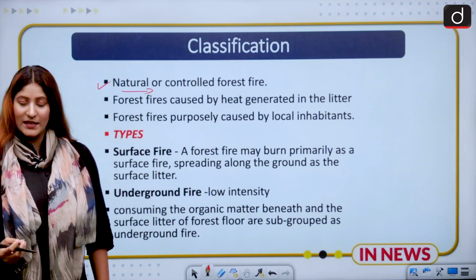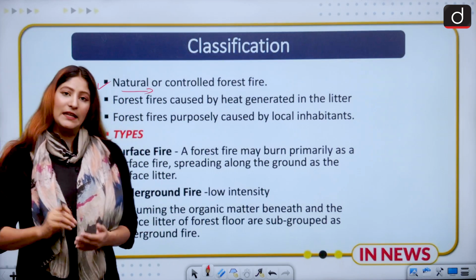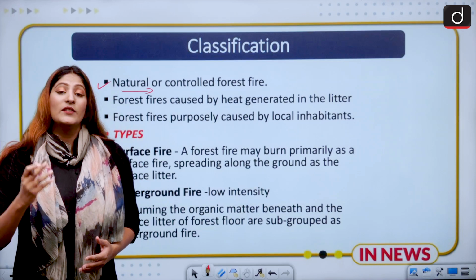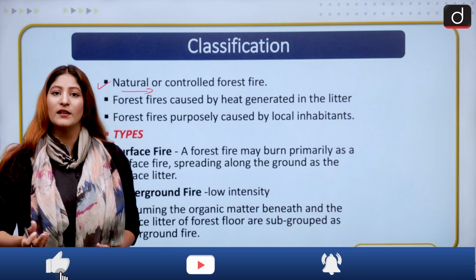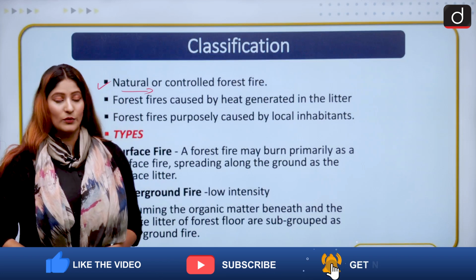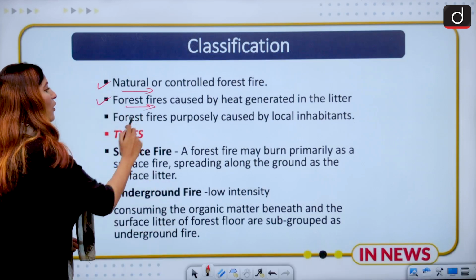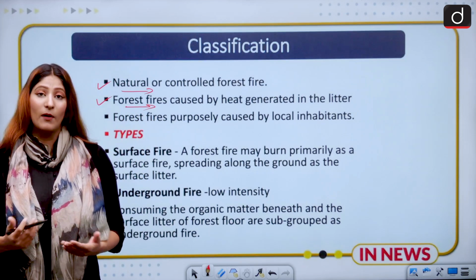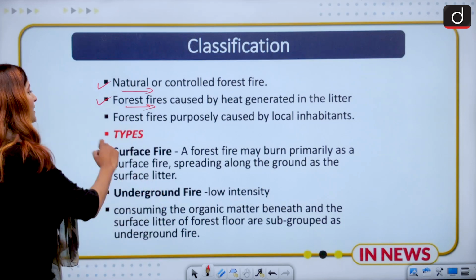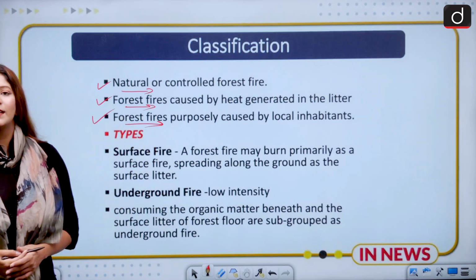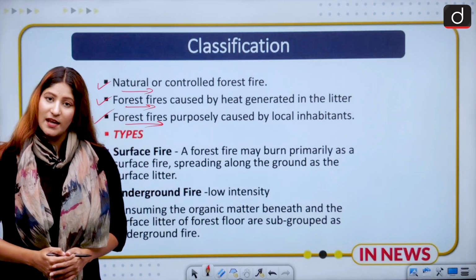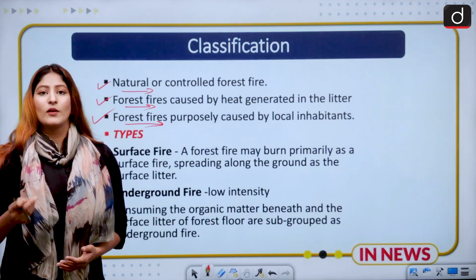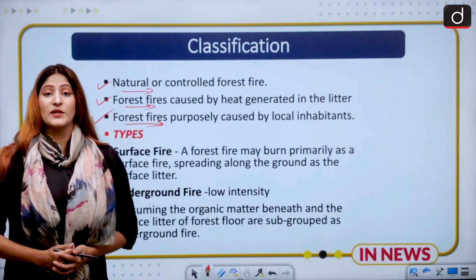Moving on, if we talk about the classification, it could be either a natural or a man-made forest fire. Nature also causes certain issues with respect to fire, because nature has made certain vegetation serve as biomass for the fire, and even the slightest rise in temperature can ignite it. Also, forest fires are caused by heat generated in the litter. Whatever dried leaves have fallen to the ground form biomass for the fire. Forest fires are seldom purposely caused by local inhabitants for agricultural purposes, and also due to neglect. Even a small butt of a cigarette or a beedi can cause a forest fire, which cannot be controlled.